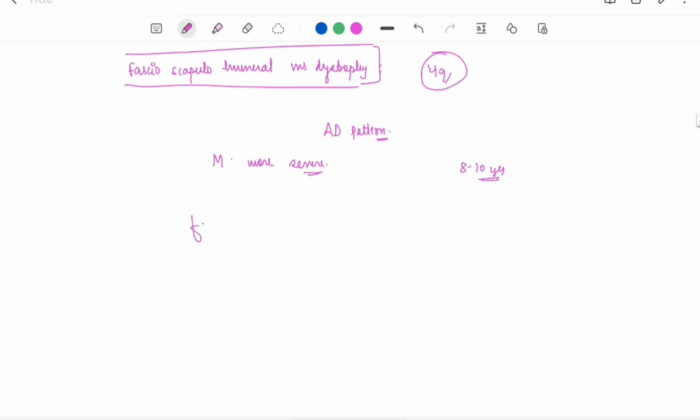Okay, as the name suggests, in sequence, first there is facial weakness, then scapular weakness and humeral weakness. So first is facial weakness, then followed by weakness of the shoulder girdle. Winging of scapula will be there. Biceps and triceps will be affected. And one important point is deltoid will be spared.